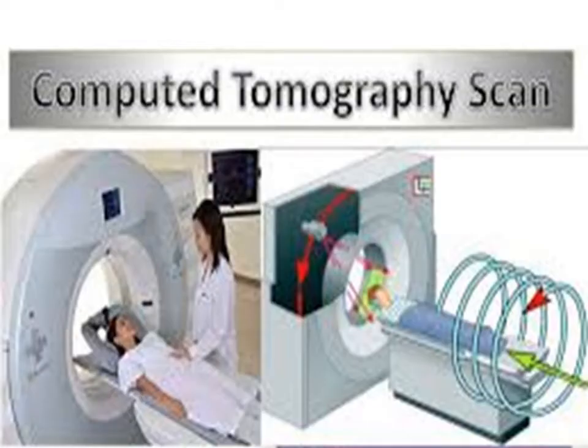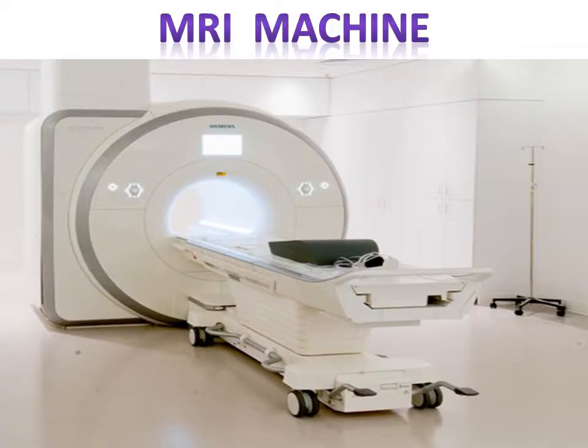CAT, computerized axial tomography machine. Using this machine, three-dimensional images of different parts of the body can be made. These images are helpful in the diagnosis of diseases. Next one is MRI, magnetic resonance imaging machine. MRI machines are used to give the digital impression of internal organs of the body by using strong magnetic fields and radio waves.